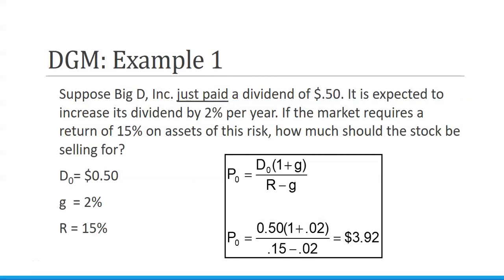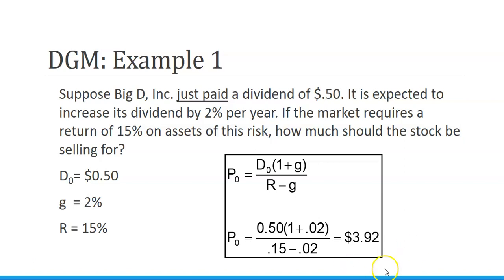Suppose our company just paid a dividend of 50 cents. It is expected to increase its dividend by 2% per year. If the market requires a return of 15% on assets of this type, how much should the stock be selling for? So we have our dividend of 50 cents, a growth rate of 2%, and a rate of return of 15%.